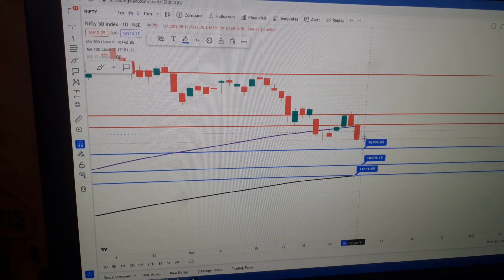If the market crosses these levels, then this will be the major support where the market is expected to hold, and from there we can expect a reversal.